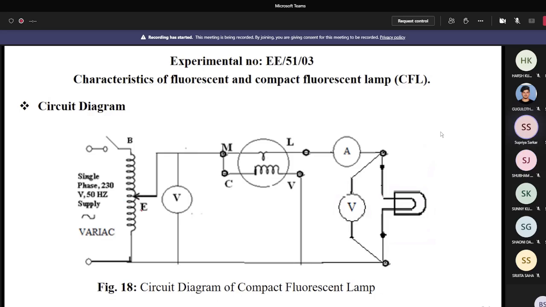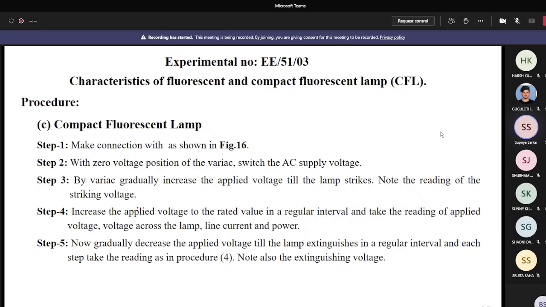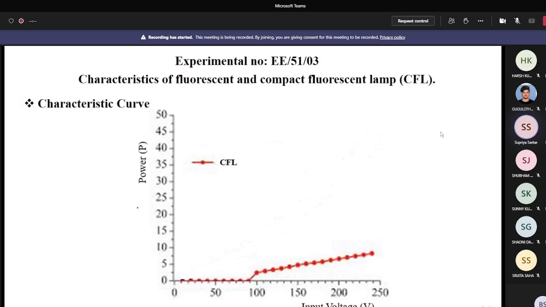Here you increase the voltage slightly, and you see that at a certain voltage the lamp glows. Here also the starting voltage is less, near about 90 volt or 100 volt. From this voltage you can increase the voltage up to the rated voltage. At regular intervals of voltage you observe and record all the readings. Then from the rated voltage you decrease the voltage to the voltage where the lamp glows off. That is also less. I can show you the reading, then you can easily understand what the extinguishing voltage and the starting voltage are.